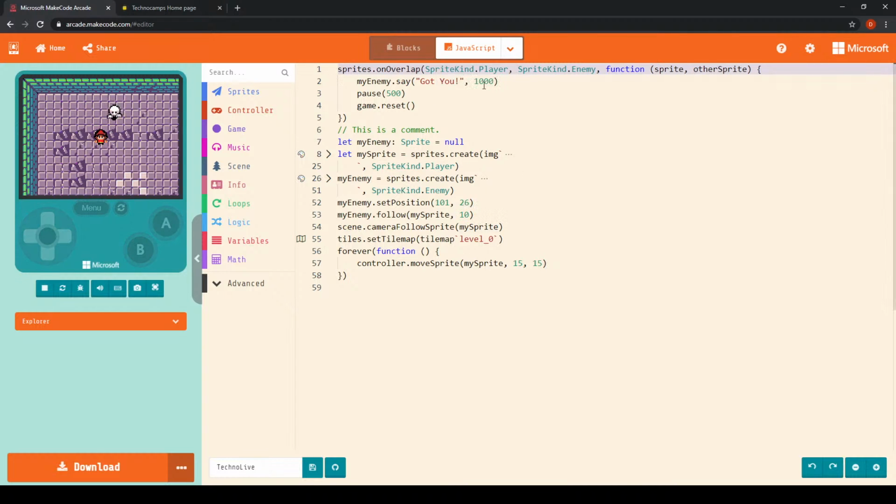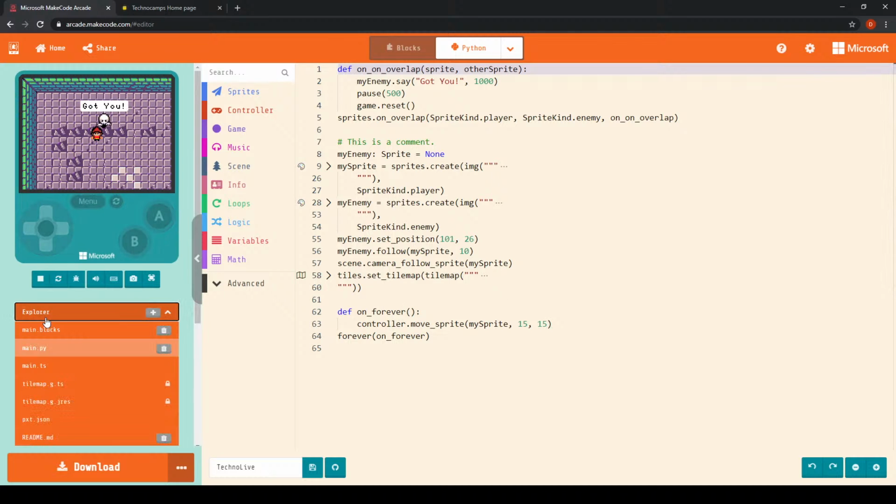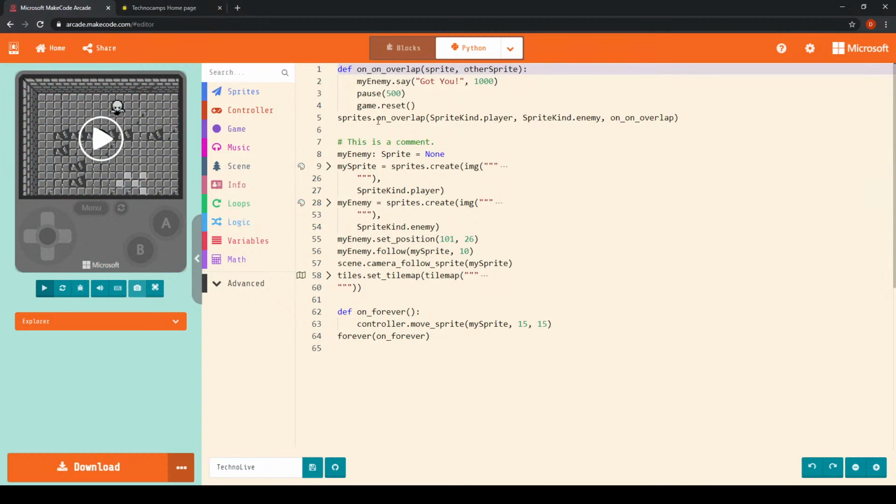And of course we can also see it in Python. Python is another type of text-based programming language, and we can see that the code for Python is on the screen now as well. So again, identical code to what we're seeing in block-based programming, but written in Python instead.